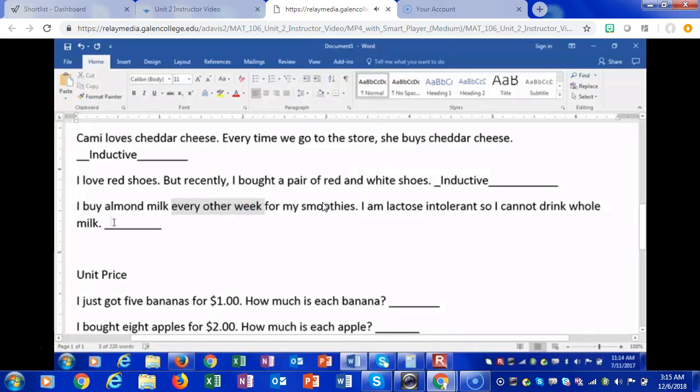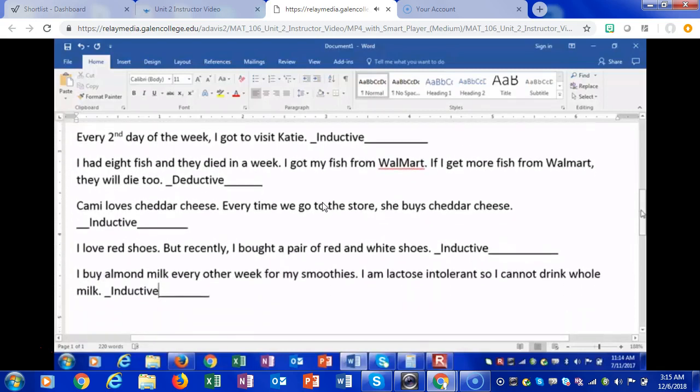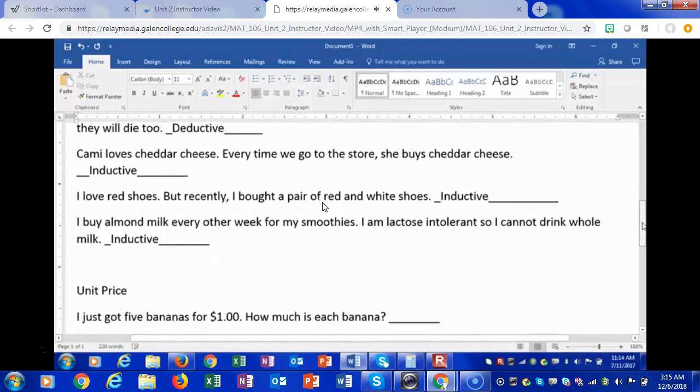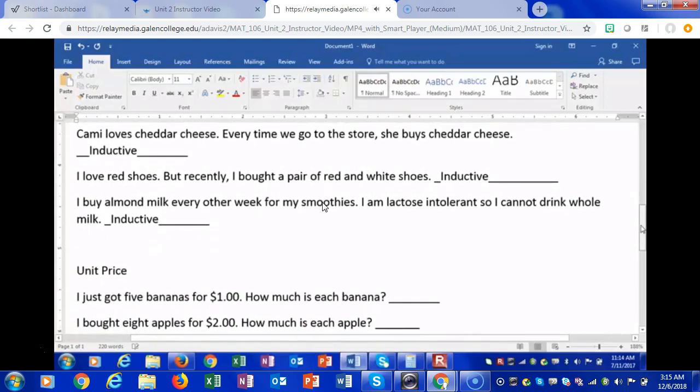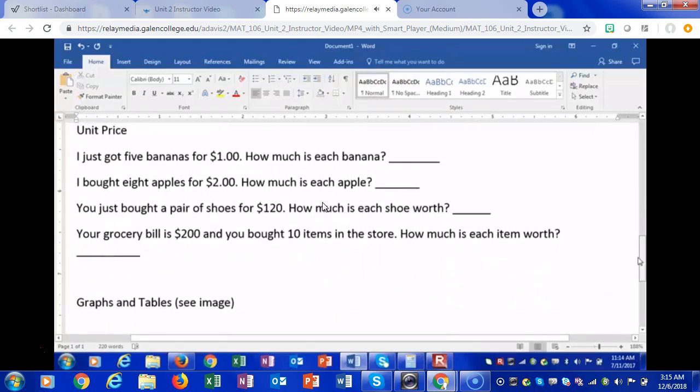This establishes a pattern because I happen to love almond milk. Any questions? I know some of these could go either inductive or deductive, but it depends on how it's read, and it's based on whether there is a pattern or there is logic. Questions or concerns on inductive or deductive?